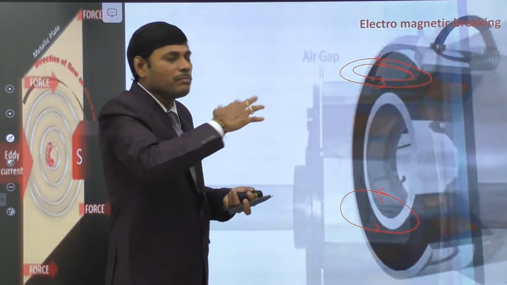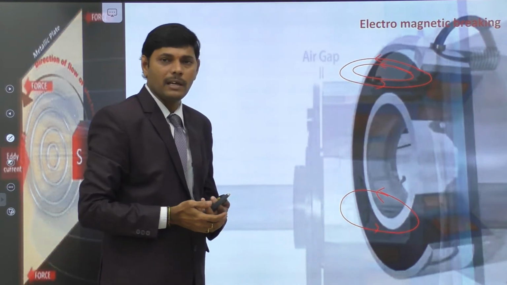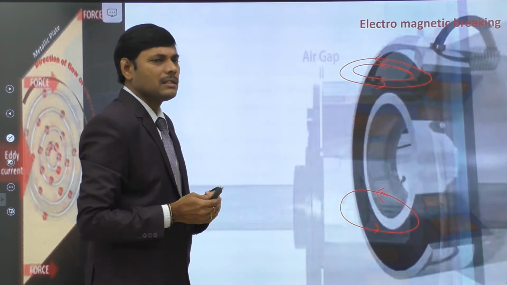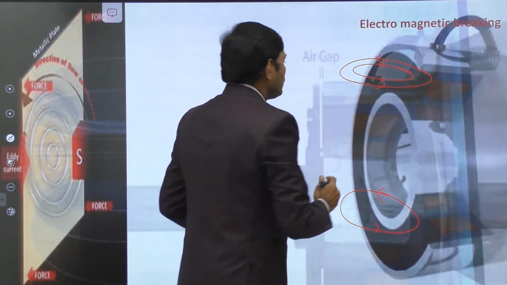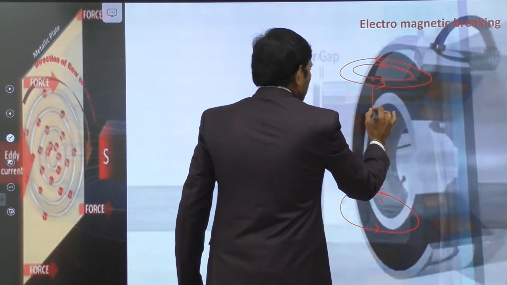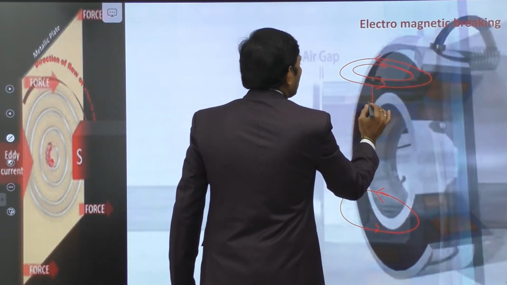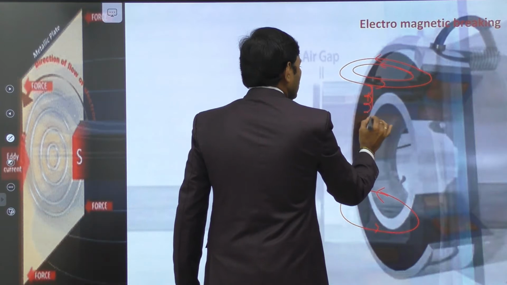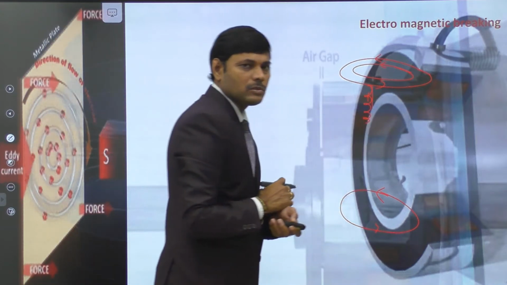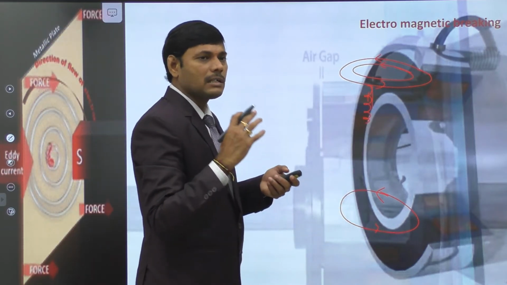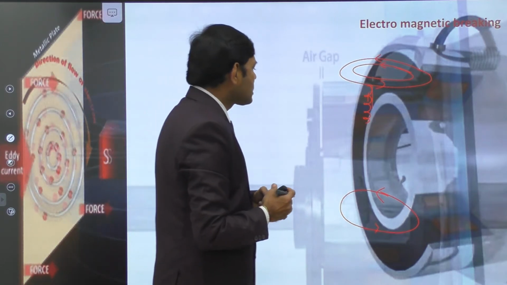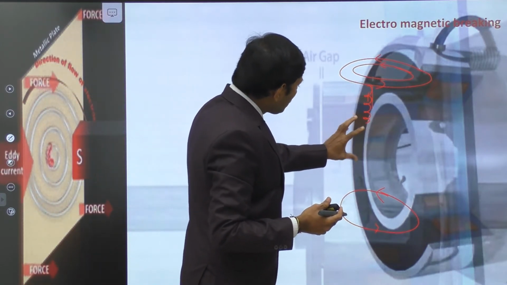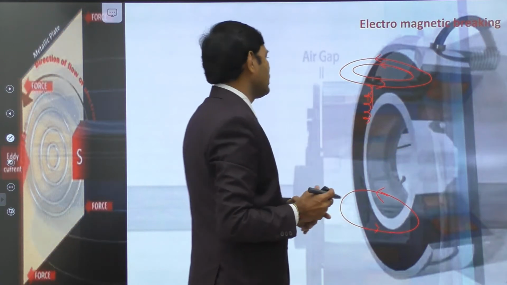There is an armature beside this electromagnet, and the eddy currents apply some magnetic force. That magnetic force compresses the linear spring, and the compression of the spring due to magnetic force presses the shaft. The armature presses the shaft and it may come to rest.